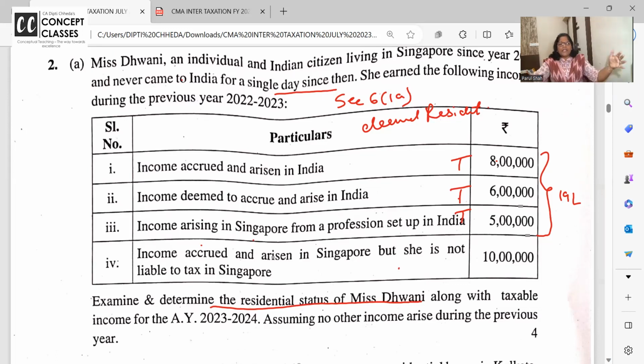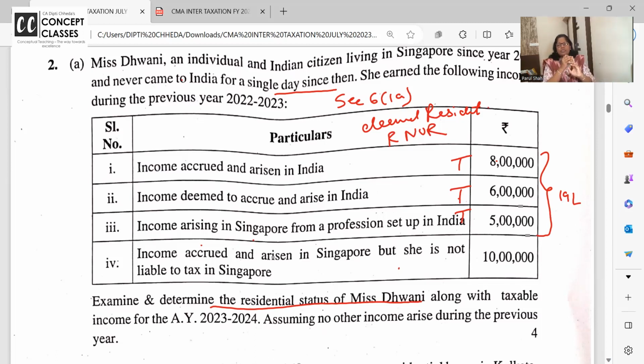You know, जिसका कोई नहीं है उसके हम हैं. Oh, you are earning more than 15 lakhs in India, Dhwani? Yeah. You're not paying tax in any other country, Singapore and all? No. Then you are said to be deemed resident in India and you have to pay tax in India. Now, whenever an assessee is treated as deemed resident, he will pay the tax as resident, but not ordinary resident.